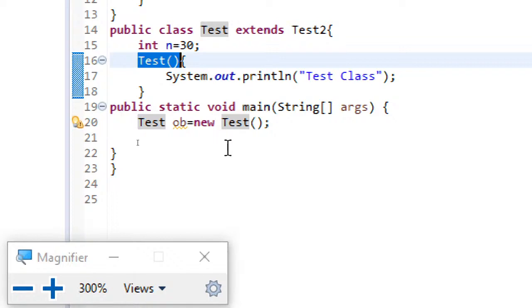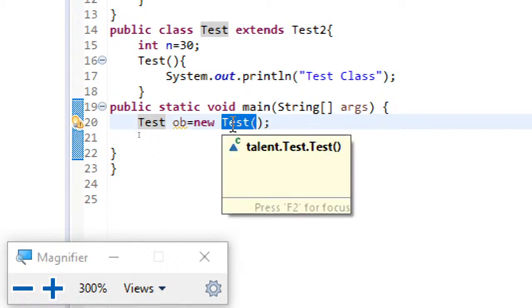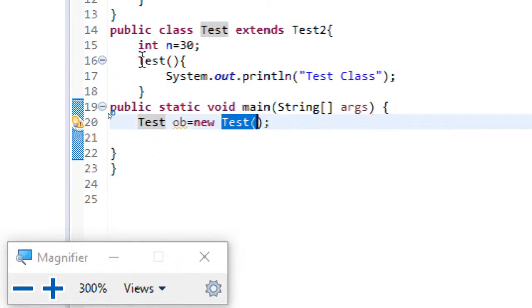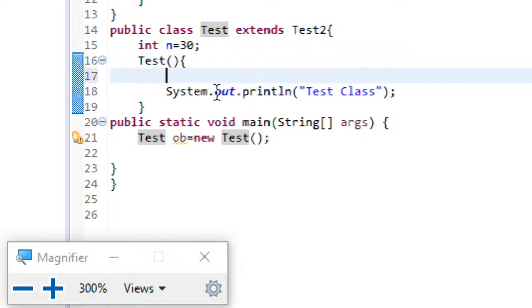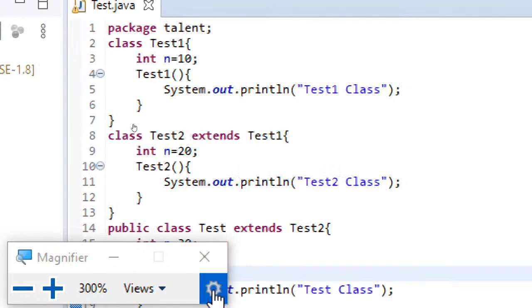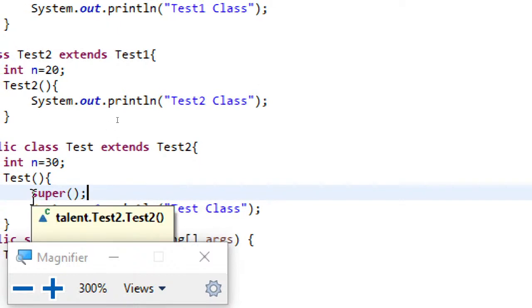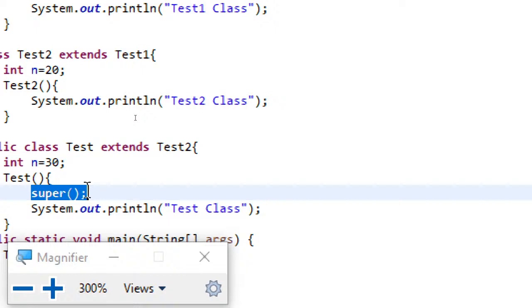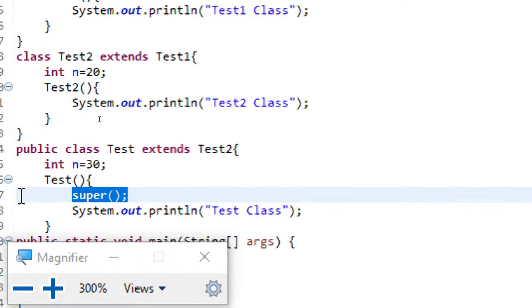That is the reason, when I am invoking only the test class constructor, by default this test class constructor has a statement like this. I haven't written it, now I have written it, but this will be added automatically by the Java compiler.